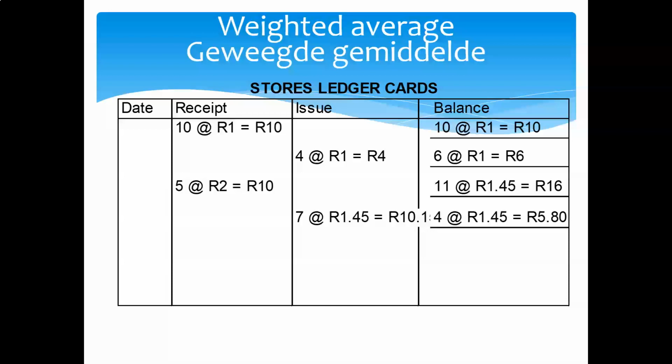If I want to make more profits, what do I have to do with my closing inventory? I must actually pump it up to a higher figure. So what is happening then? The bigger closing inventory is, the lower cost of sales is going to be, and the lower cost of sales is, the higher gross profit and net profit is going to be. So can you see why inventory is such an important figure? Because if I want to manipulate profits, that's where I do that.